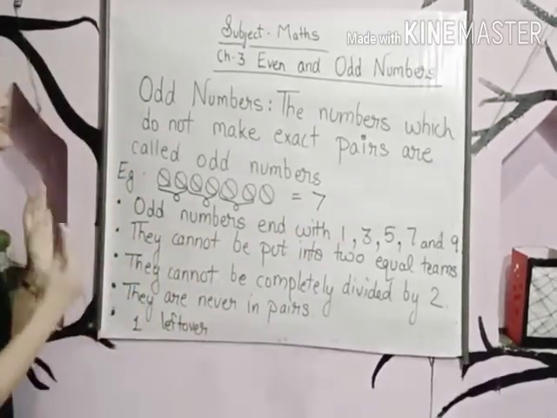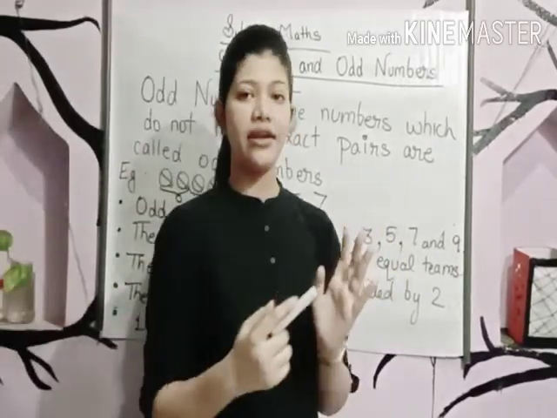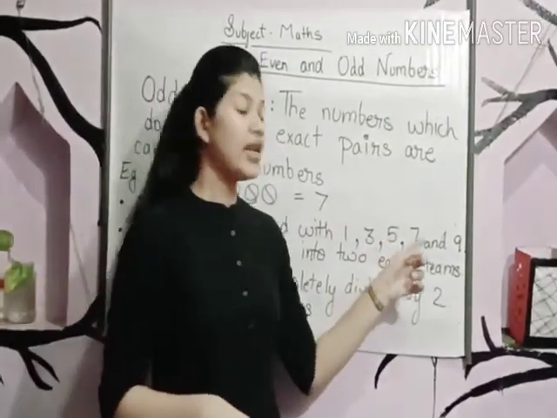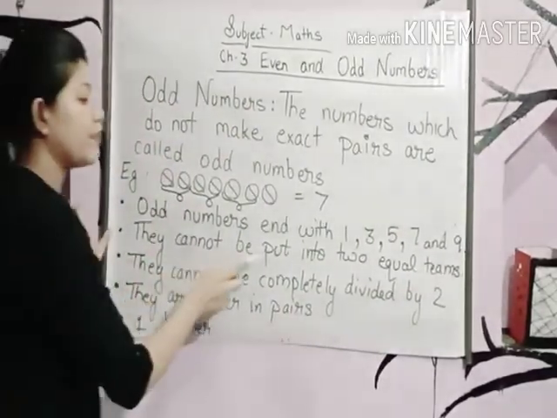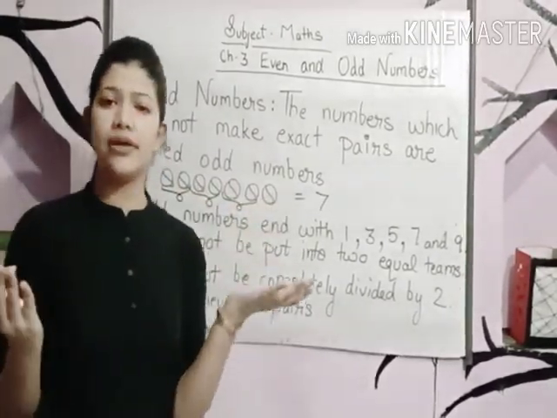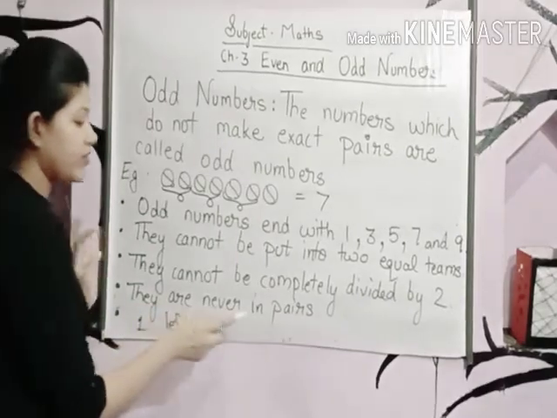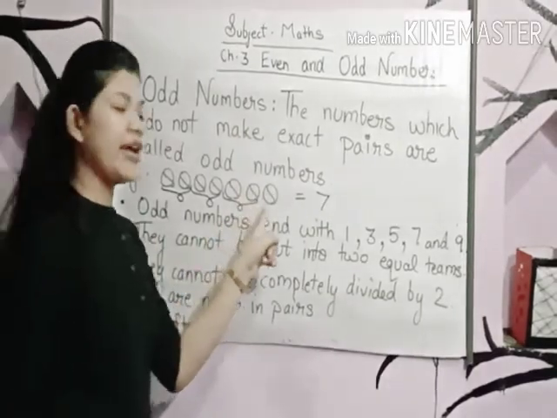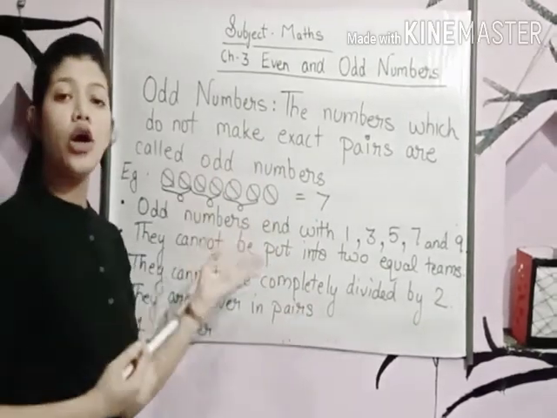Okay, let's learn rule number 2. Odd numbers end with 1, 3, 5, 7 and 9. Yes, the numbers which end with 1, 3, 5, 7 and 9 are called odd numbers. Next rule: they cannot be put into 2 equal teams. Yes, if they cannot form exact pairs, they cannot be put into 2 equal teams. Next, they are never in pairs. Yes, this we have seen. Next, one leftover. Yes, 1 leftover is there. So these are the characteristics of odd numbers.